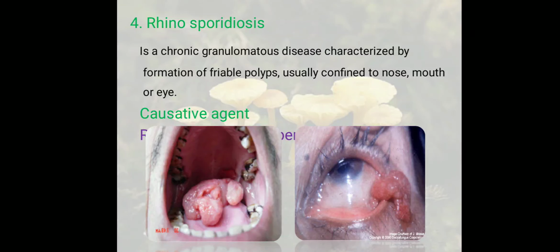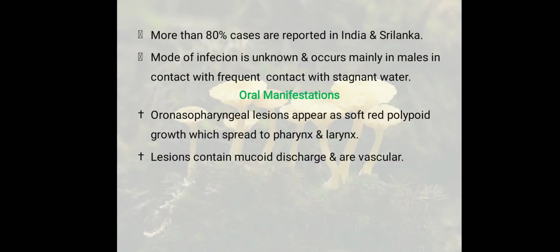Next is rhinosporidiosis, a granulomatous disease characterized by formation of friable polyps. As you can see in these pictures, there are friable polyps, usually confined to the nose, mouth, and the eye. More than 80% of cases are reported in India and Sri Lanka. The mode of infection is unknown; it occurs mainly in males in frequent contact with stagnant water. The oral manifestations include oronasopharyngeal lesions, soft red polypoid growths which spread to pharynx and larynx. Lesions contain mucoid discharge and are vascular.